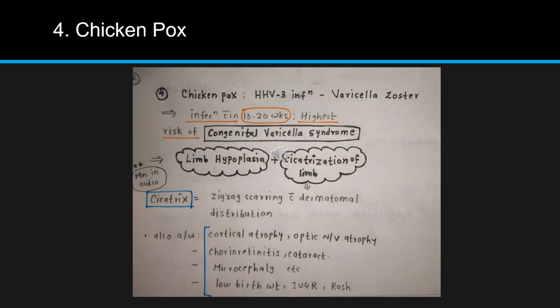If the baby has congenital varicella syndrome, the baby will have limb hypoplasia and cicatrization of limb, and the baby will also have some other features like cortical atrophy, optic nerve atrophy, chorioretinitis, cataract, microcephaly, low birth weight, IUGR, and rash. But more specifically, if they give you an image based question or they give you some words indicating chickenpox infection, it will be limb hypoplasia and cicatrization of limb. Now I'll give you a mnemonic to remember this.